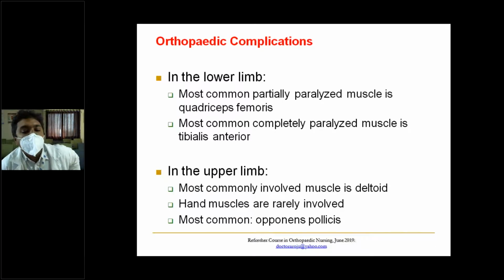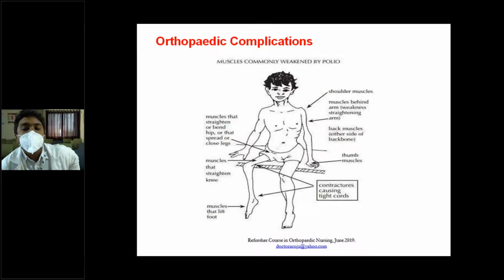In the upper limb, the most commonly involved muscle is deltoid. Hand muscles are rarely involved. Most common is opponens pollicis. So proximal muscles, shoulder muscles, and muscles behind the arm, that is the triceps. So there is loss of straightening of the arm, the loss of contour of the arm. Thumb muscles, so you can have wasting there. So muscles at the hip, adductors and gluteus maximus, can be involved, and quadriceps is most common, and contractures